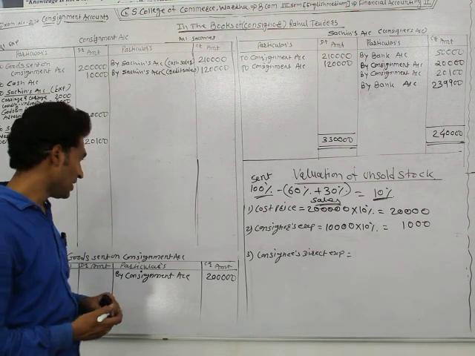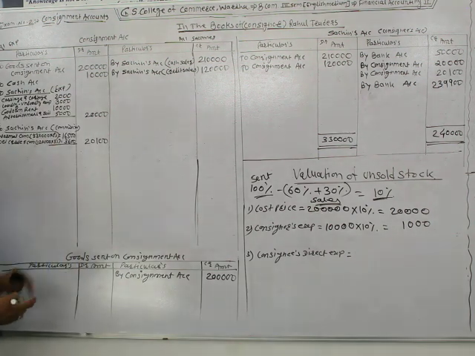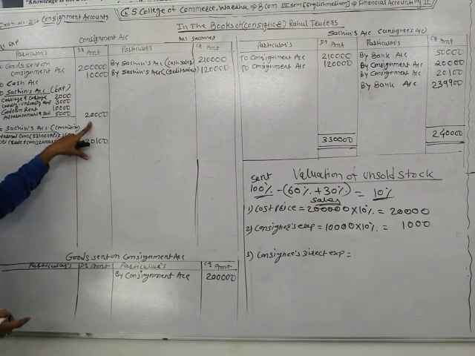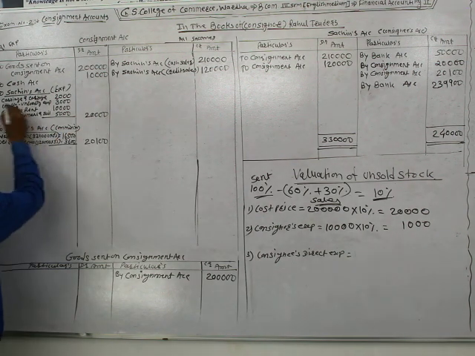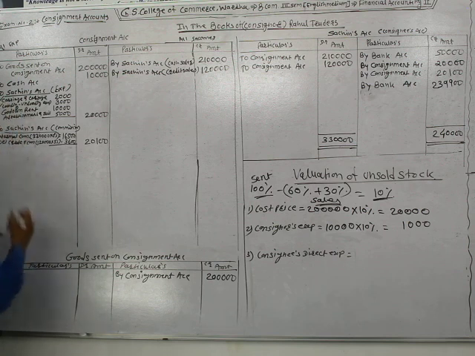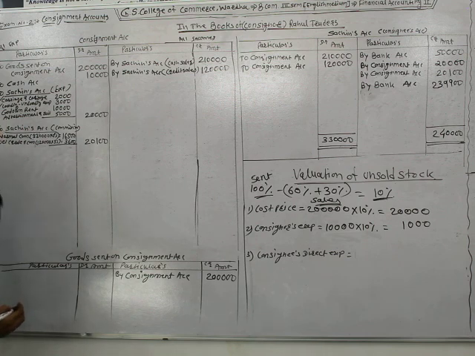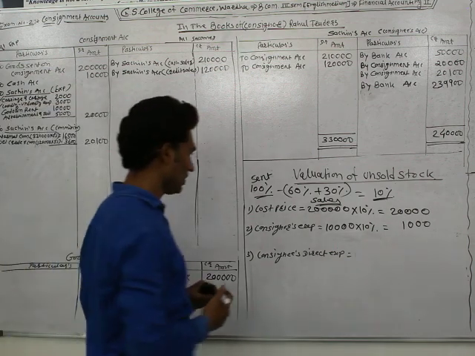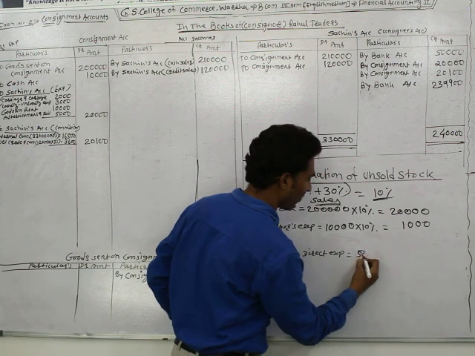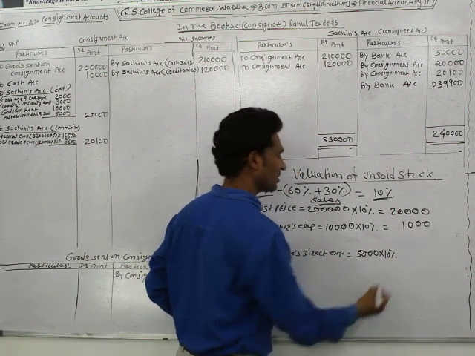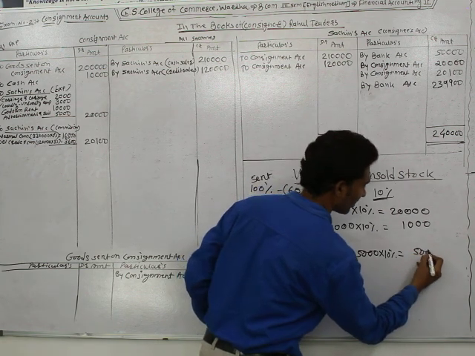Consignee's direct expenses, that's important. The consignee has already paid rupees 20,000 for whole expenses. Out of that, the carriage expenses and the loading and unloading charges are known as consignee's direct expenses, and these are included in the value of unsold stock. So it paid rupees 5,000 for 100%, which means rupees 500 for 10%.